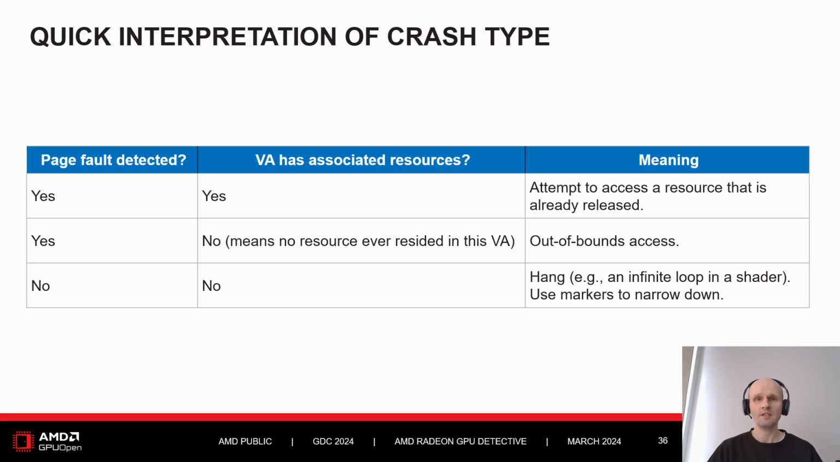If a page fault was detected and there are some resources printed associated with the offending virtual address, it likely means the crash was about trying to access one of those resources after it has been evicted or destroyed. If there is a page fault detected, but there are no resources under the offending virtual address, it can mean an out-of-bound access to memory. Finally, if there is no page fault detected, it likely means it was a hang, for example, an infinite loop in a shader or just some GPU workload taking too long. Use execution marker tree to narrow down which render passes and draw calls were in progress during the crash.